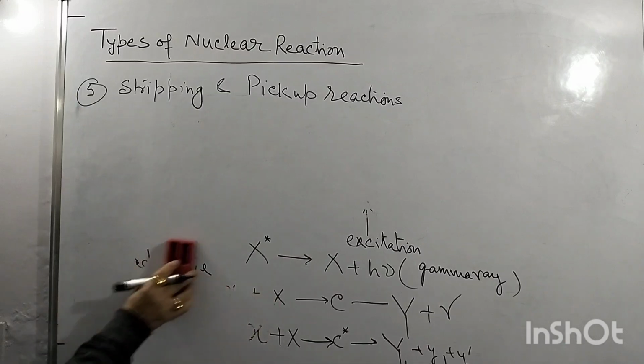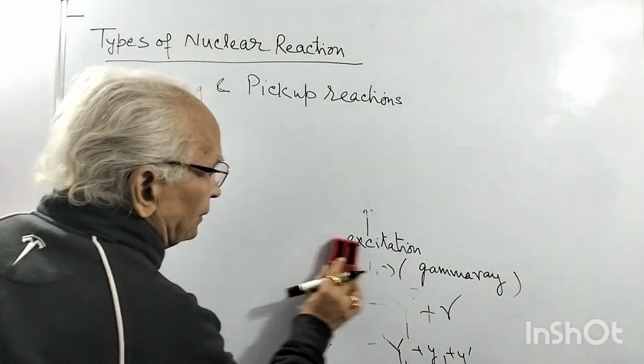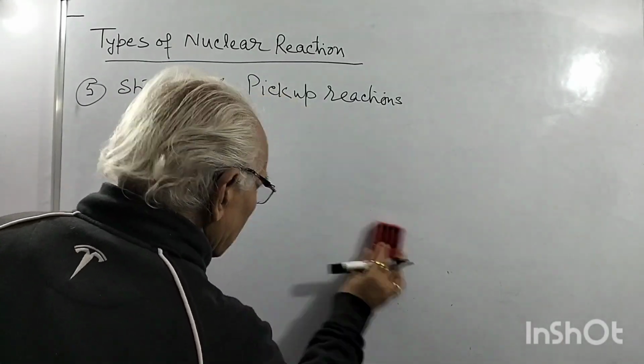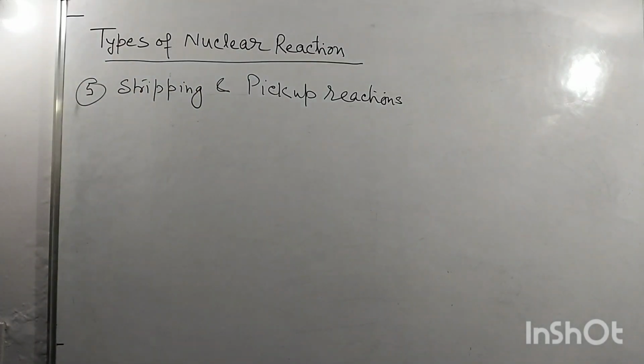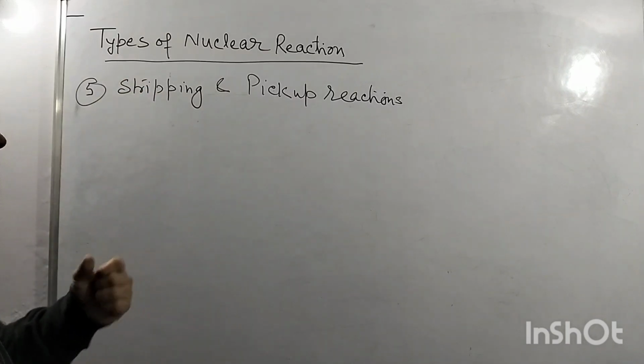Stripping means you are taking something from the projectile. The projectile is stripped off, meaning something is taken from the projectile.